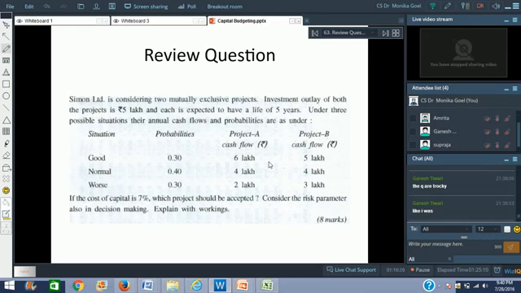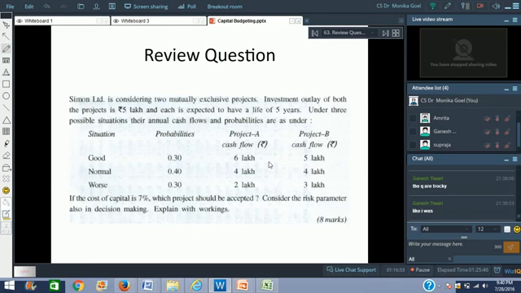Now, one last question before we close for today. This is not on the basis of cash flows; the cash flows have actually been given to you. It says Simon Limited is considering 2 mutually exclusive projects. So if we accept project A, we will not accept project B. Investment outlay of both the projects is rupees 5 lakhs, so the same amount has to be invested, and each is expected to have a life of 5 years. So that is very clear that we do not have to go for annualized equivalency and all that, because the cost of the project and the life of the project are all the same.